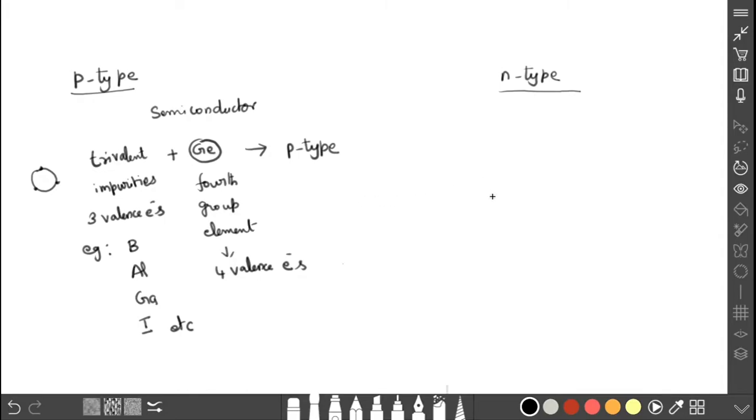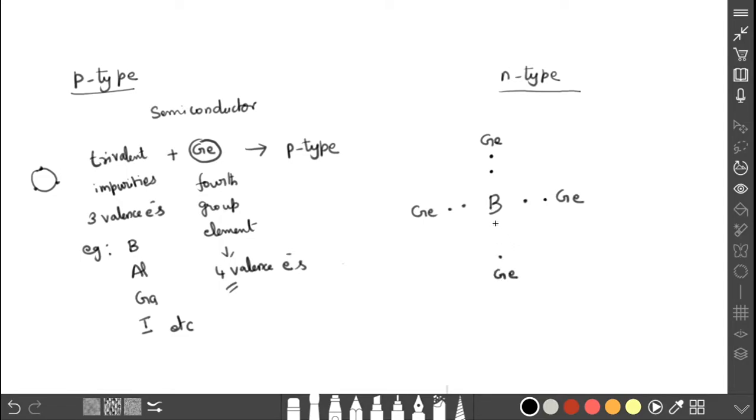So now I am considering boron. In the outermost orbit, boron consists of 3 valency electrons. As we know well, germanium has 4 valency electrons. So when it bonds with the germanium, here one electron, here another electron, and here another electron, and here one more germanium will be there.